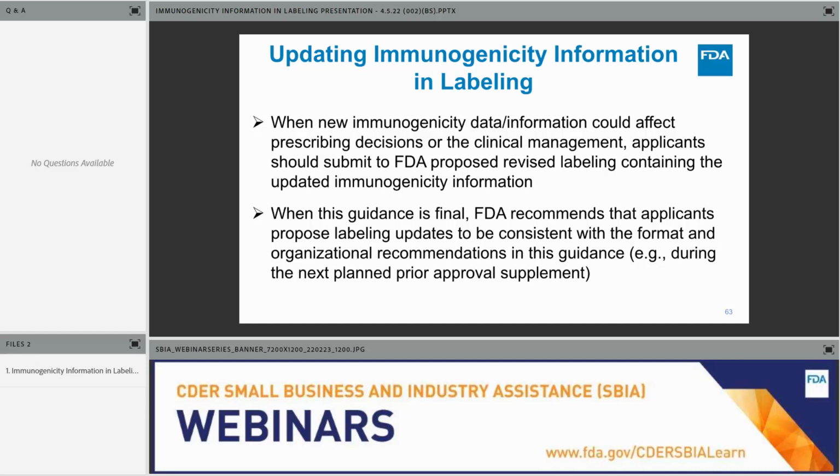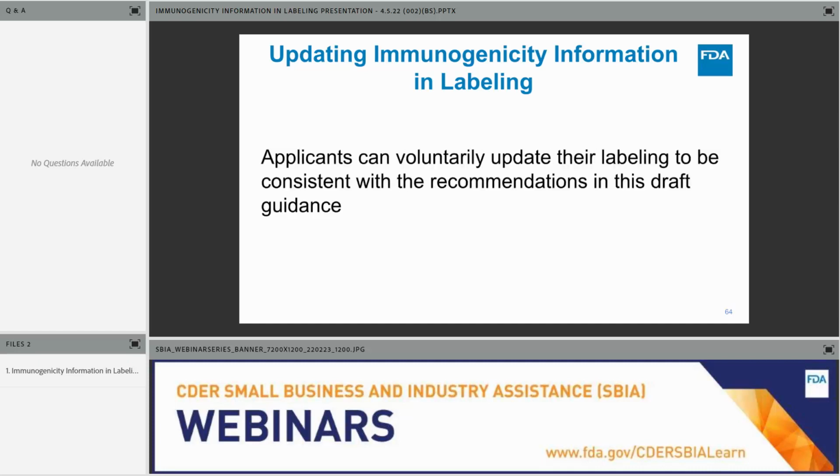And we're doing this to try to have some consistency, as I noted before, in our assessment over the 5-year period, we've had a somewhat inconsistent approach to incorporating immunogenicity information in labeling, and that's not surprising when we don't provide formal recommendations. We have some inconsistency, but we are recommending that applicants, when the guidance is finalized, update their labeling to be consistent with the recommendations in the guidance in the next plan supplement.